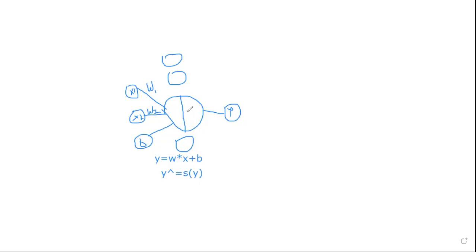Let's say this is the input layer, this is the output layer, and this is something we call a hidden layer. When you have just one hidden layer, that's something we call an artificial neural network. When you have more than one hidden layer, like another hidden layer over here and another over here, in that situation we call that a deep neural network. I hope this classification is clear to you: artificial neural network, then deep neural network.